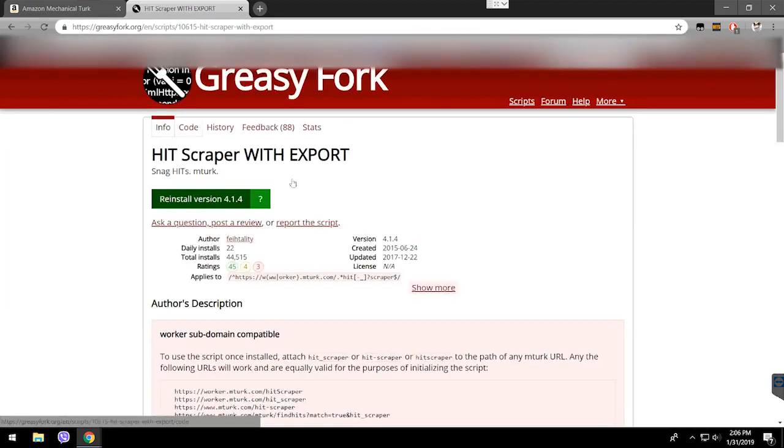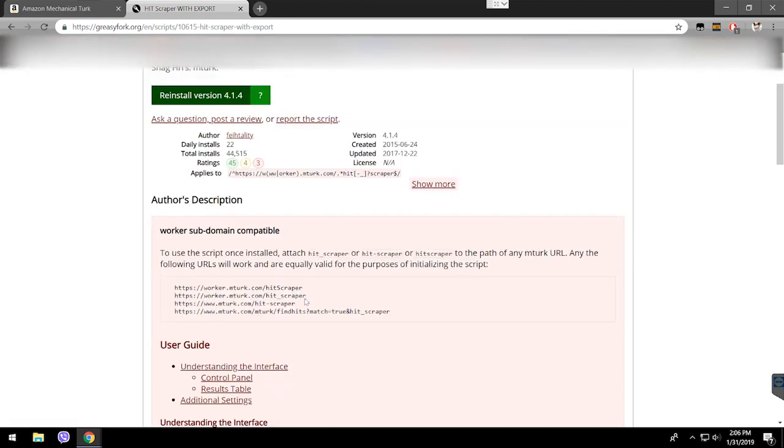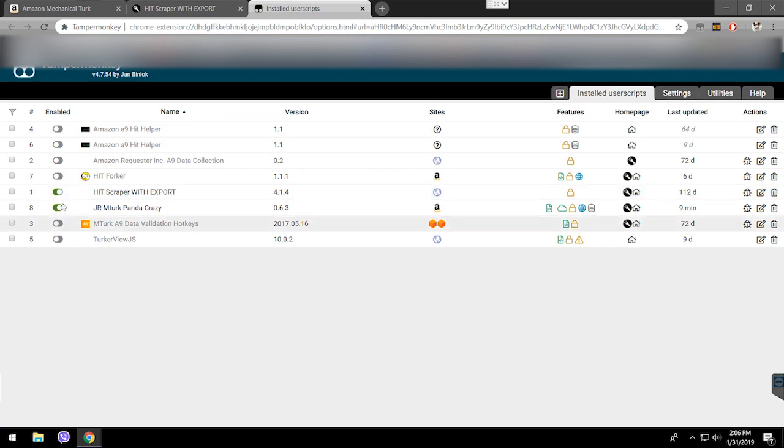Here, you see, I already have it installed. Otherwise, you're going to see install. So you should click on the install button, and after it's done, it tells you here how to access the script. After you install it, it's going to go specifically in this dashboard, right here.